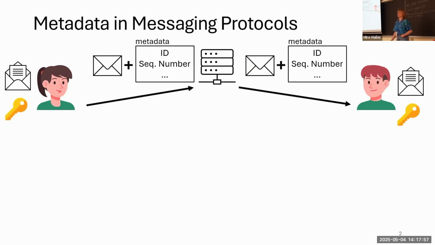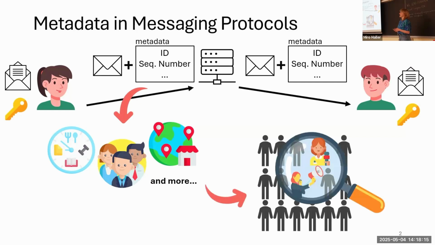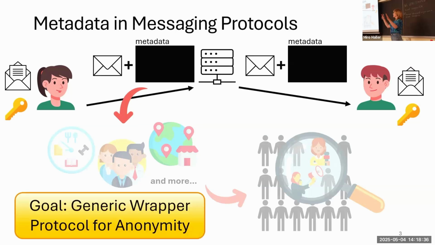Modern messaging protocols often also attach metadata such as sender and receiver ID or sequence numbers to the ciphertext, which then can be used to infer personal information about the users, such as their social graph, their location, or their daily routine. And this can be used to identify certain users and is particularly threatening for vulnerable groups such as activists or journalists. And that is why we want to hide metadata. And instead of looking at individual messaging protocols and adapting them to not contain any metadata, we want to create a generic wrapper, which can be used on top of existing messaging protocols to hide this metadata.